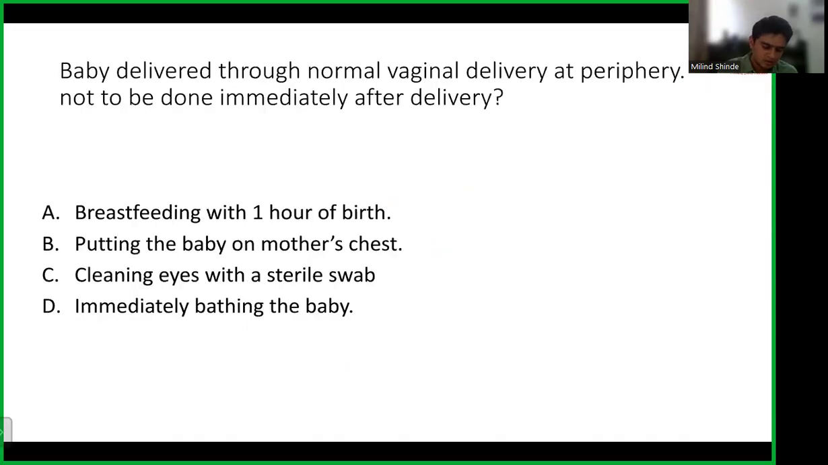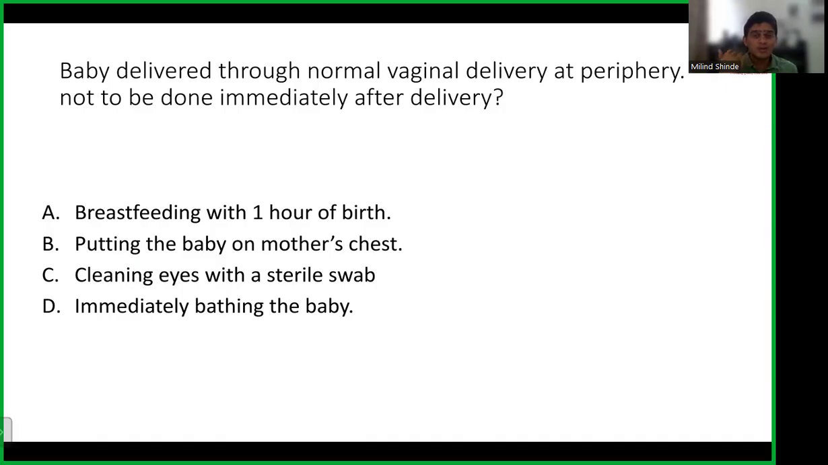Now, the next question is about neonatology. There are some questions where the portion is vast, medicine is vast. So there are some things that they ask that challenge your common sense. They want to see whether you have worked in some hospital or not, or what you would do in a normal scenario. So the question says, there is a baby delivered through normal vaginal delivery at periphery. What not to be done immediately after birth?